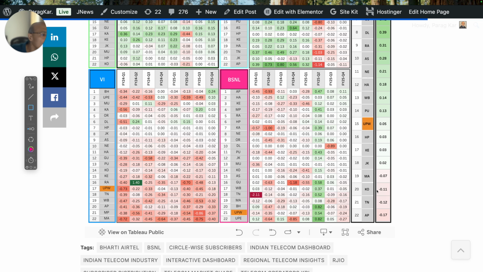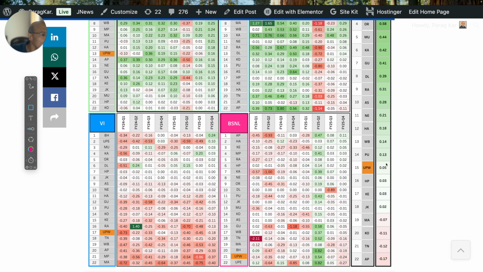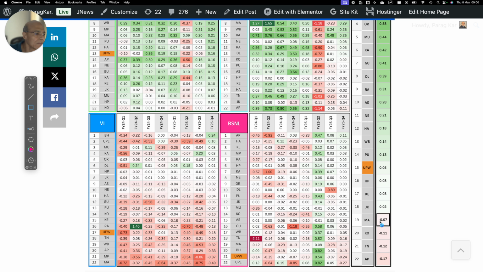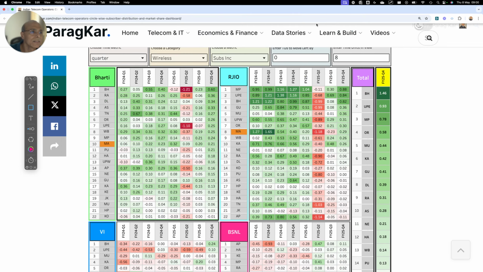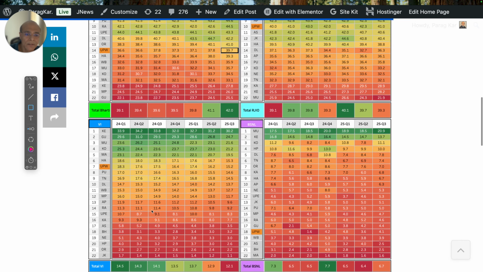So which one should I choose? We have already covered Punjab. Okay, maybe we'll do Maharashtra and maybe Punjab also. So Maharashtra, what is the situation as far as Maharashtra is concerned? I think Vodafone Idea must be ahead in Maharashtra.